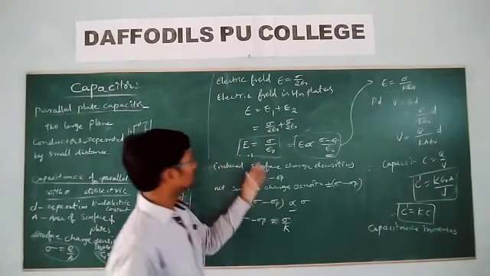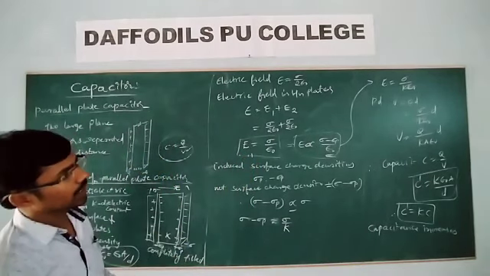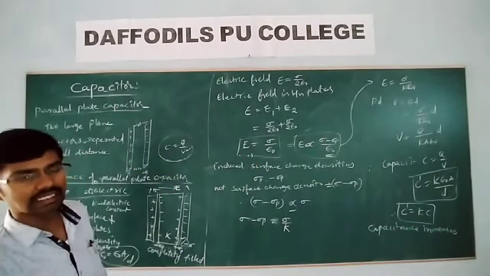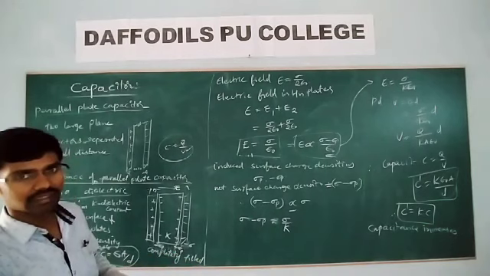Whereas what happens to the electric field? It decreases. What happens to the potential? It decreases. But the capacitance increases.